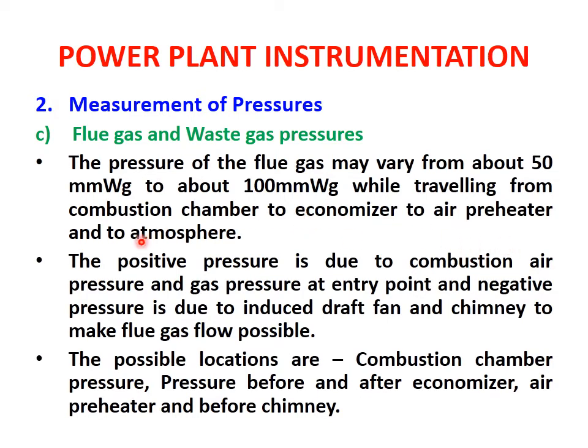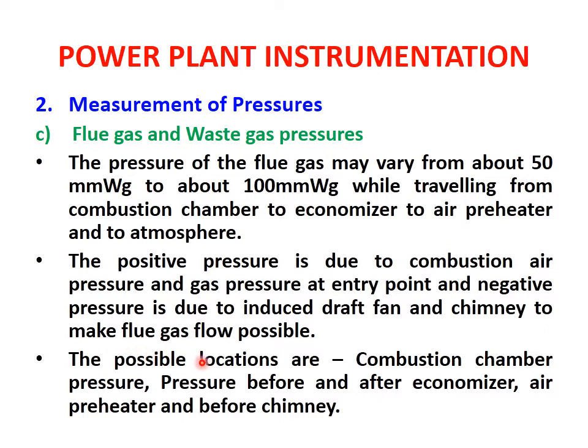The pressure of the flue gas may vary from about 50 to about 100 mm while traveling from the combustion chamber to the economizer, to the air preheater, and to the atmosphere. So around 50 to 100 mm is the particular pressure value of the flue gas, and during its transfer there is a large variation of the pressures.